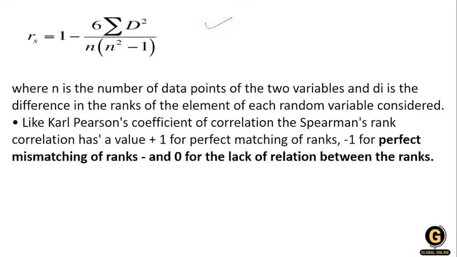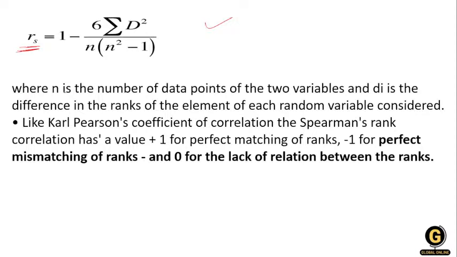The formula is important. The formula is RS equals 1 minus 6 multiplied by the summation of D squared, divided by n times n squared minus 1.